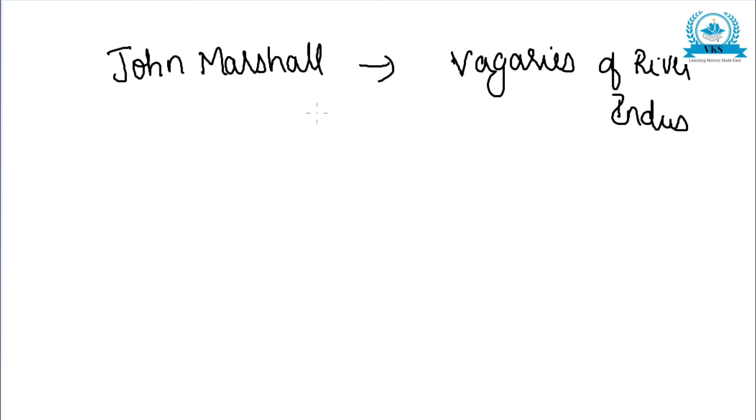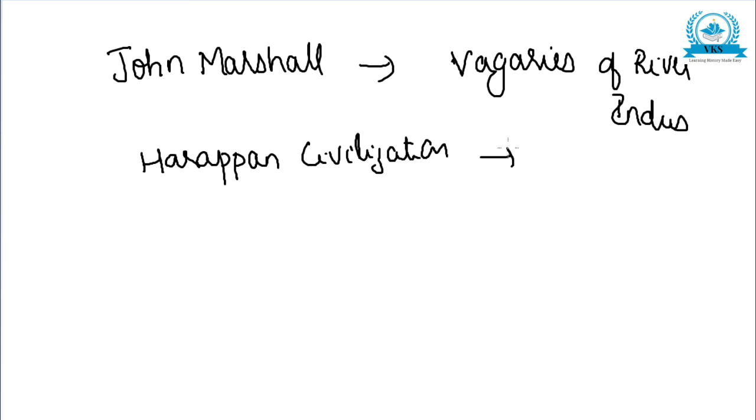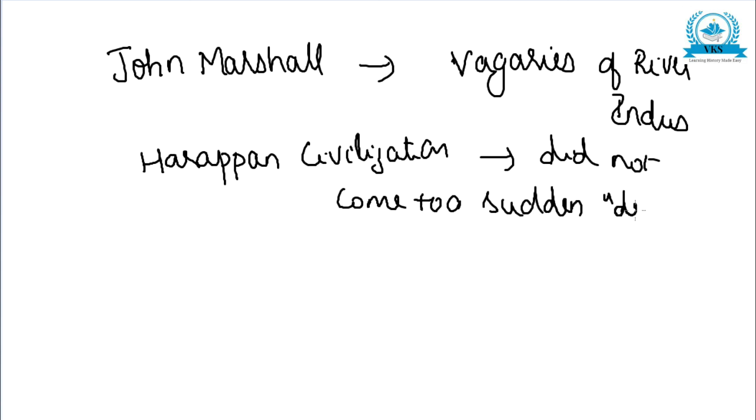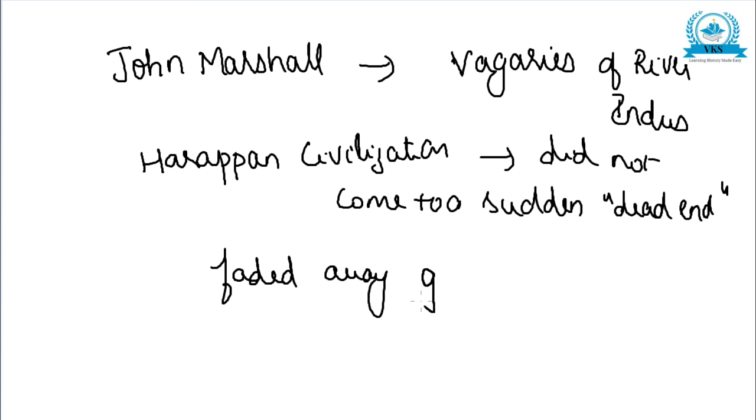Thus there are several important causes for the decline of the Indus civilization, and there is enough evidence to show that we can finally conclude that the Harappan civilization did not come to a sudden dead end. It was a gradual process. Instead, it seemed to have faded away gradually because of multiple reasons. So this is how we can conclude this point.